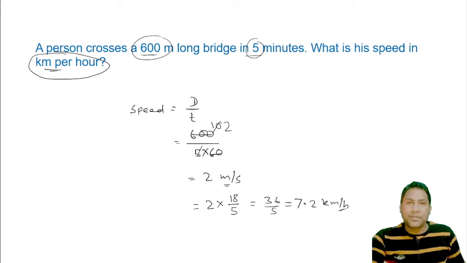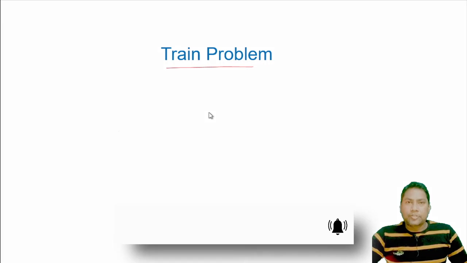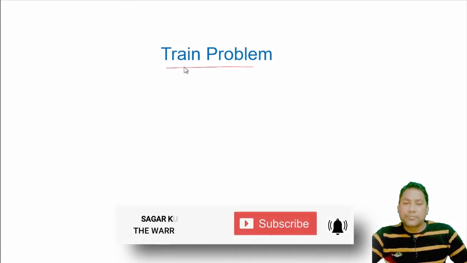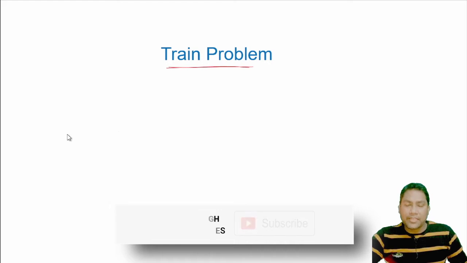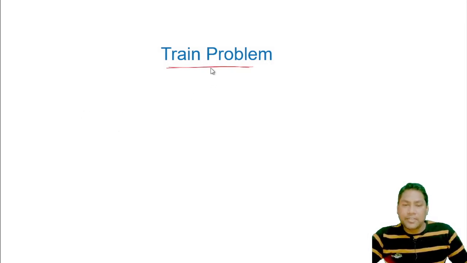Now we will solve some more problems related to trains. So friend, now we will solve the problems related to trains. This is different because the train has some amount of length. So friend, there are two types of problems related to trains.